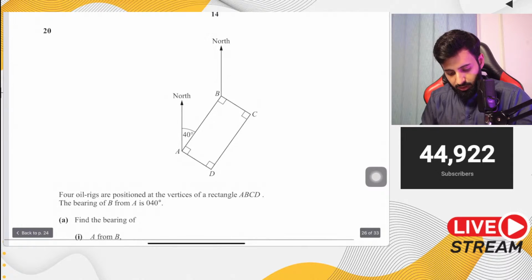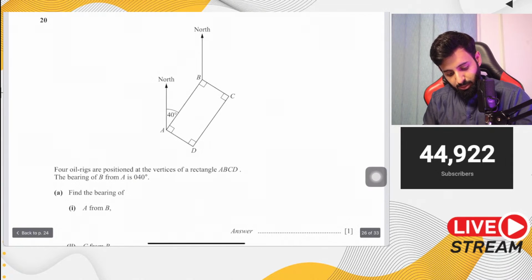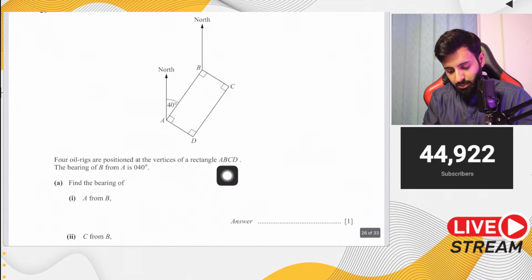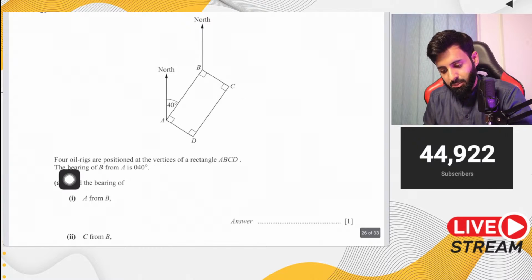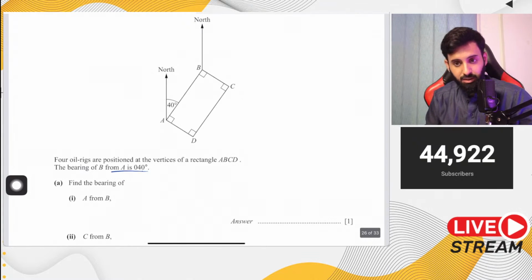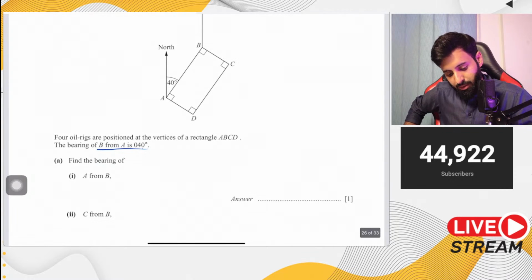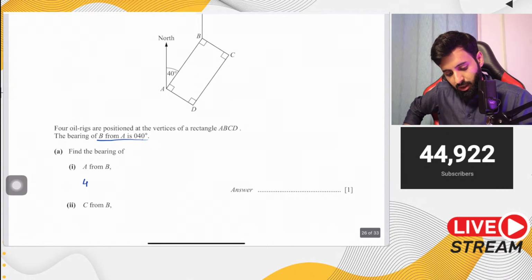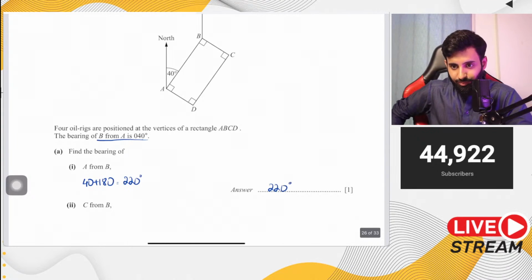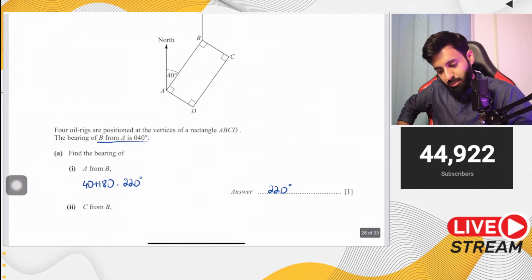Let's see. So the question says find the bearing of A from B, and the question tells you 4 oil rigs are positioned at the vertices of a rectangle ABCD. The question further tells you the bearing of B from A is 40 degrees. If you already know what the bearing of B from A is, you can easily find out the bearing of A from B. All you have to do is take 40 and add 180 degrees. So what do you get? You get 220 degrees. And there you go. That's your answer. Then the question says find out the bearing of C from B.